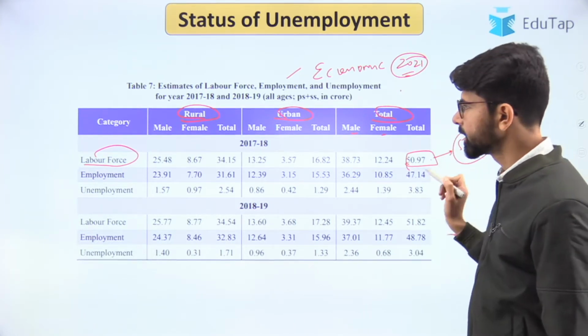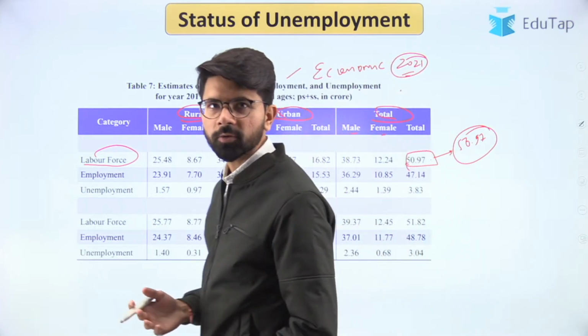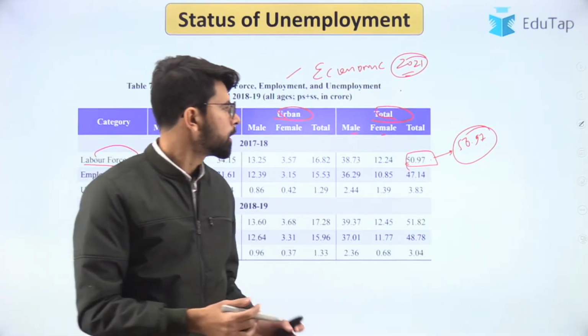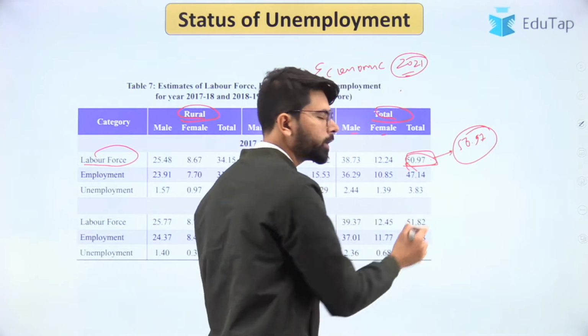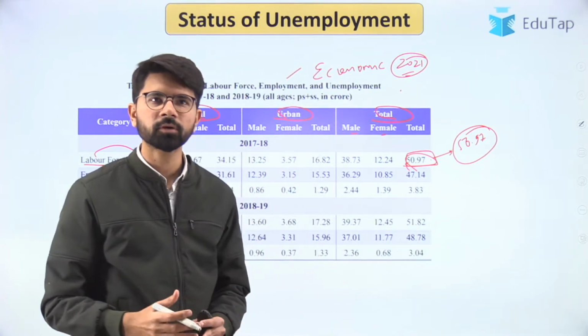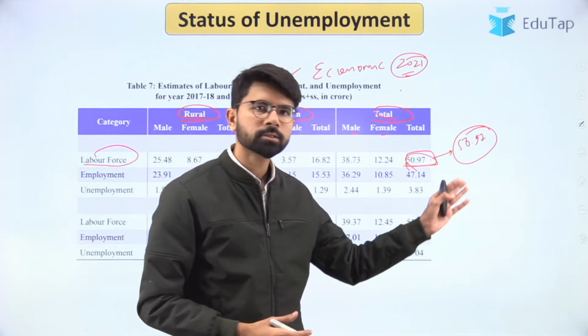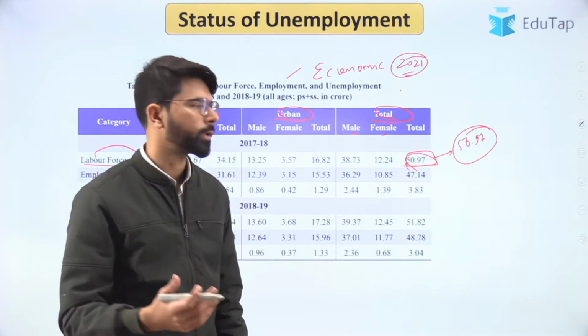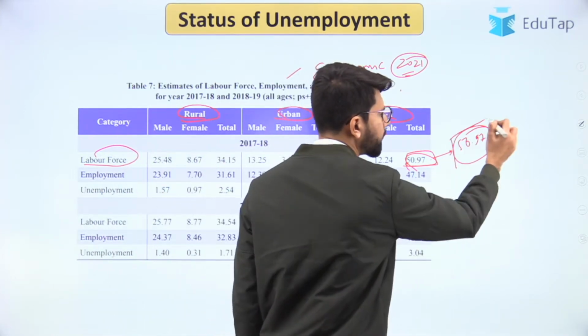So what does it signify? It signifies that out of the total population, this much 50.97, that is roughly 51% of the total population is a part of the economic activities. So this is an important indicator.